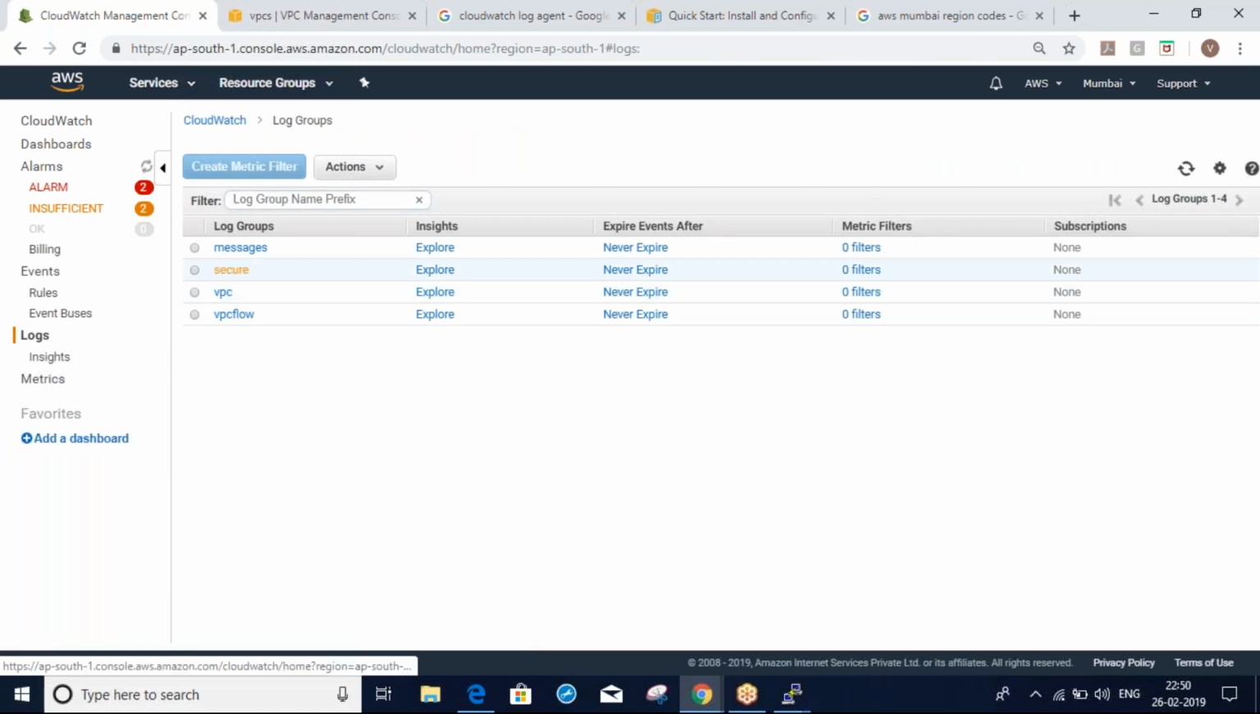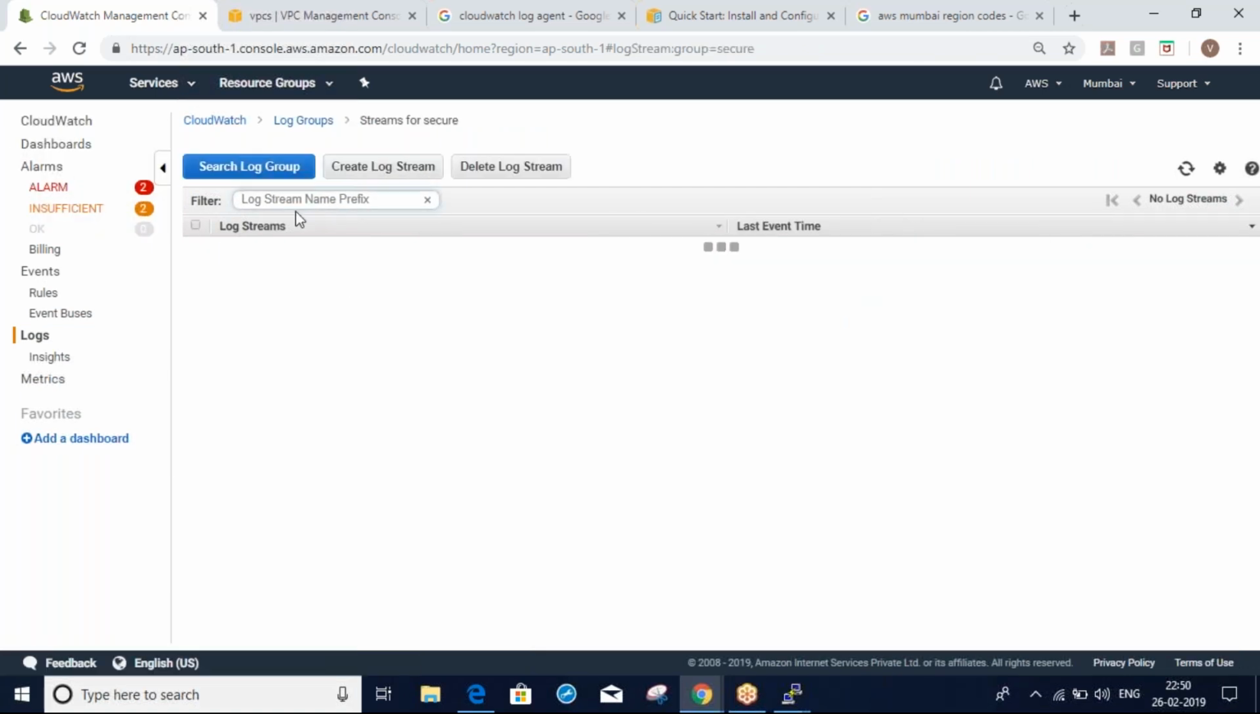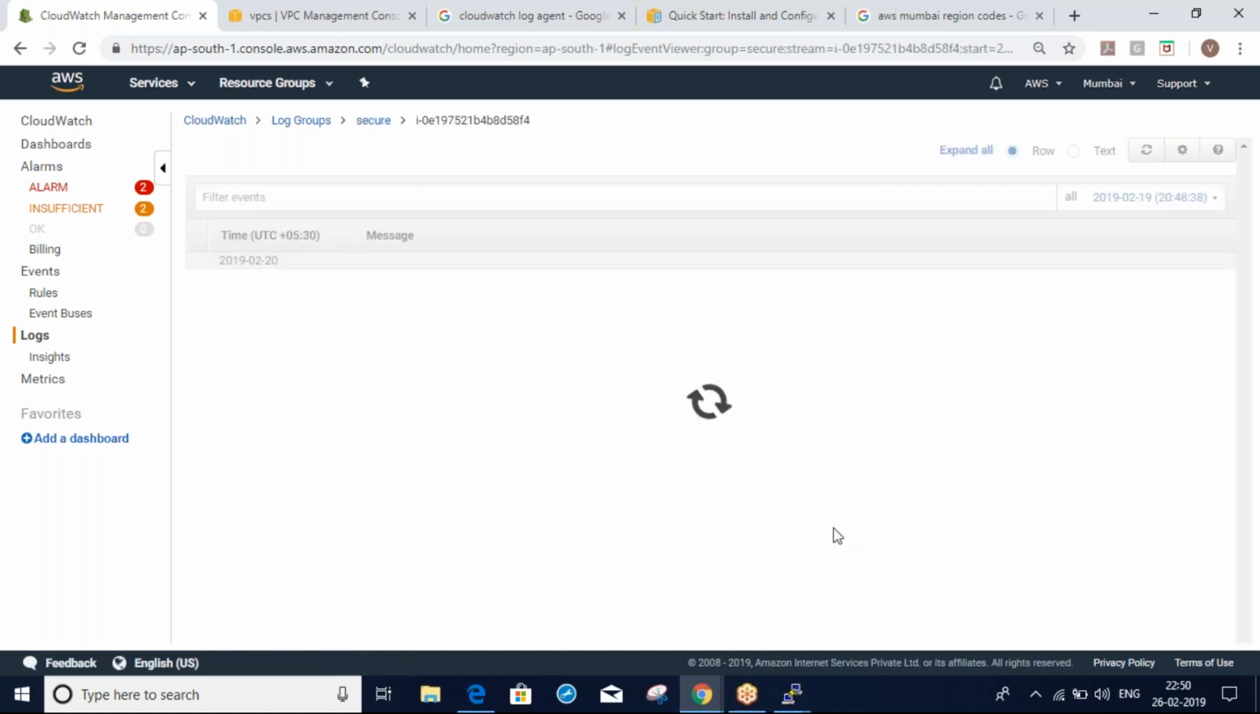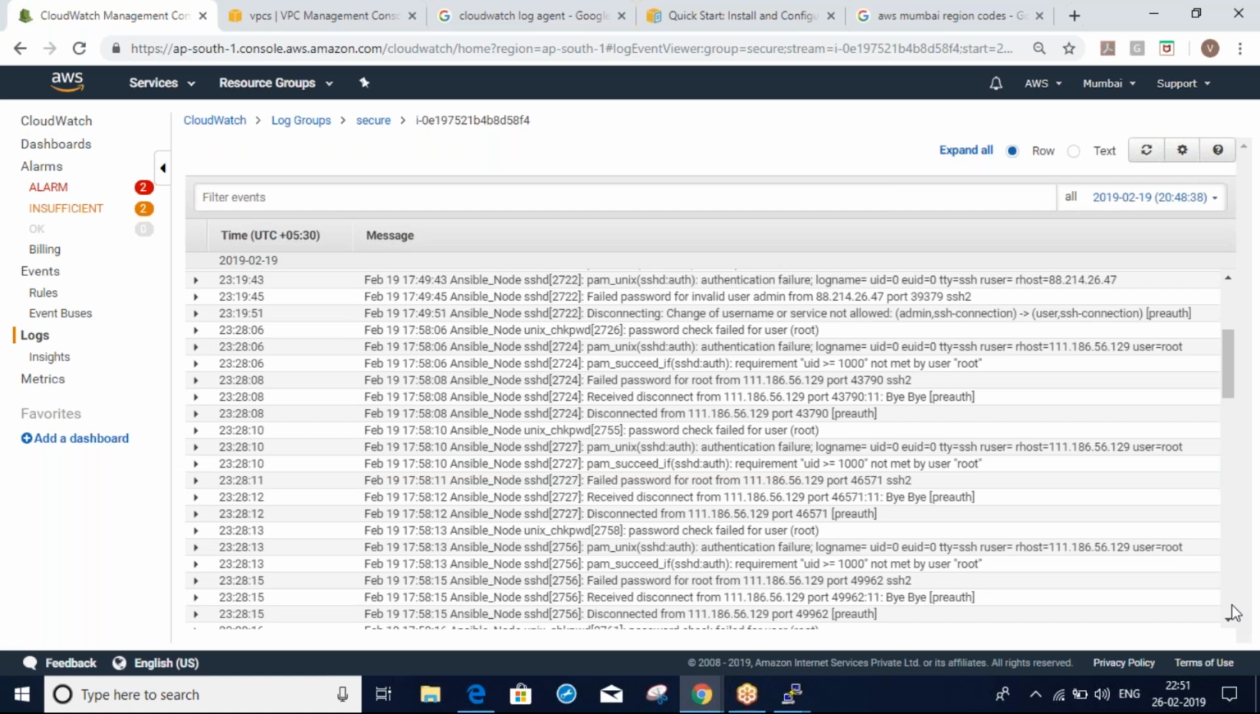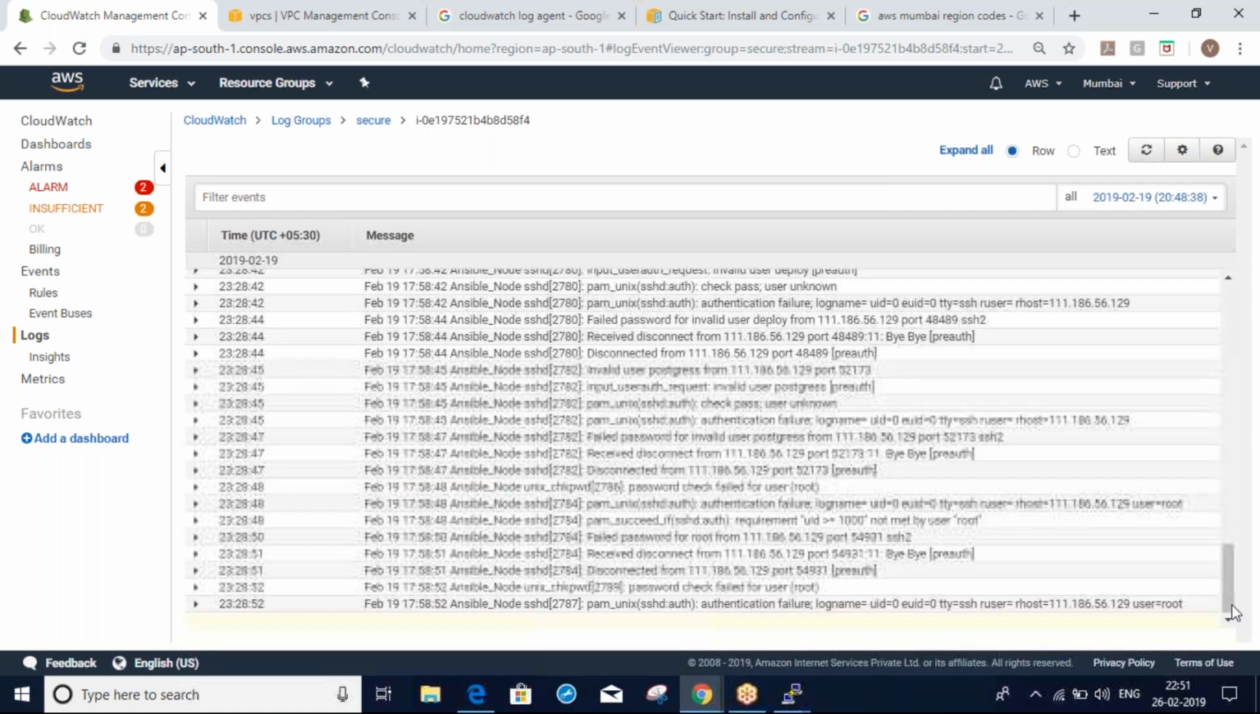Same thing, secure. You want to find the secure logs. This is my instance ID, and for this instance ID these are the secure logs. Refresh. So it's only a one-time activity for an instance. Once done, that's it, it will automatically update. Okay, Uday? Yes, Ram. Great.